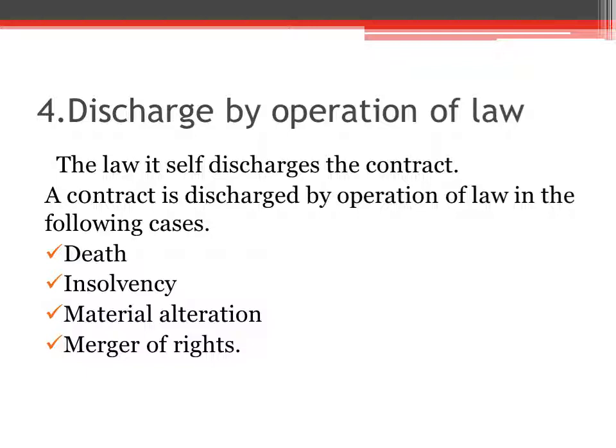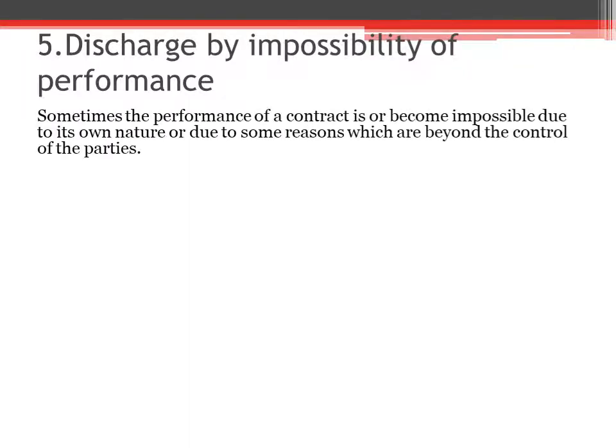So this is discharged by operation of law, and these are the four situations. The fifth method is discharge by impossibility of performance. What is impossibility of performance? Sometimes the performance of a contract is or becomes impossible due to its own nature or due to some reasons which are beyond the control of the parties. That's called a discharge by impossibility of performance.